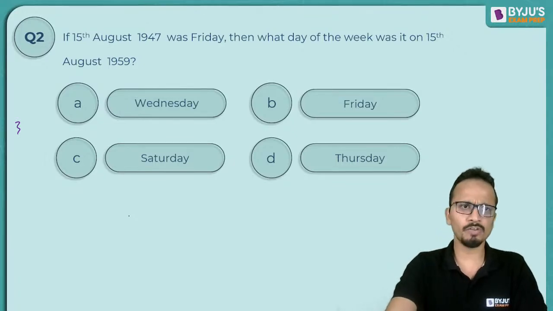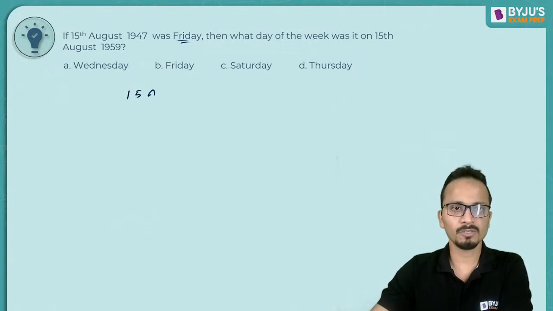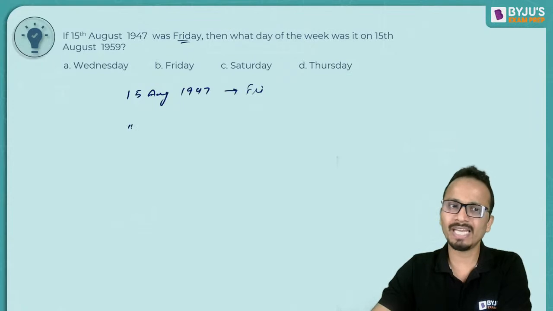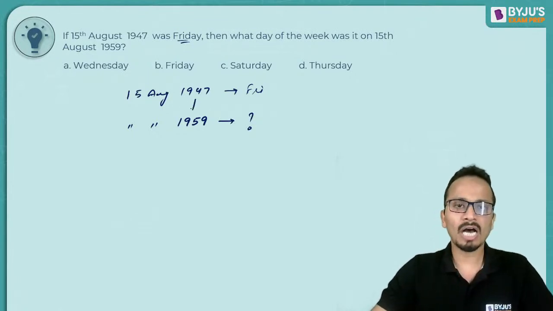Okay, so let's start solving this one. 15th of August 1947 is given to us, and it is given as a Friday. So 15 August 1947 is a Friday, and I want to find the day on 15th of August 1959. So the date is the same, only the year is changing. We have to find the day on this date. So how many years have we added? We have added 12 years.